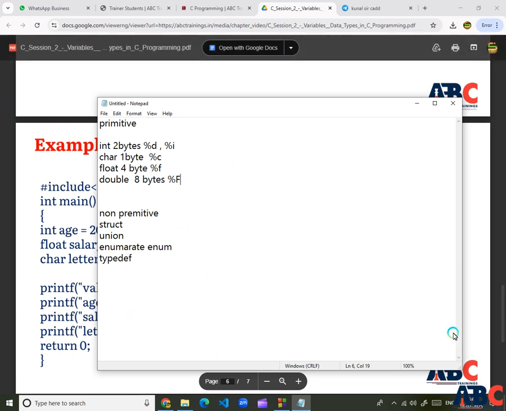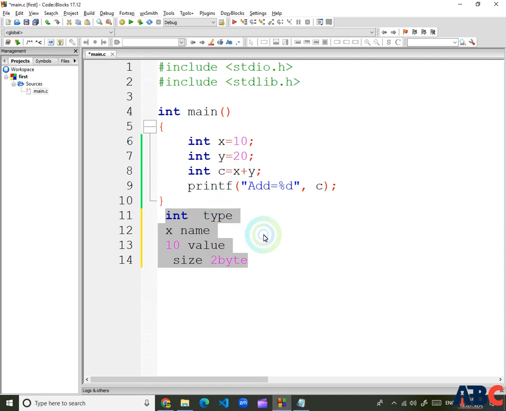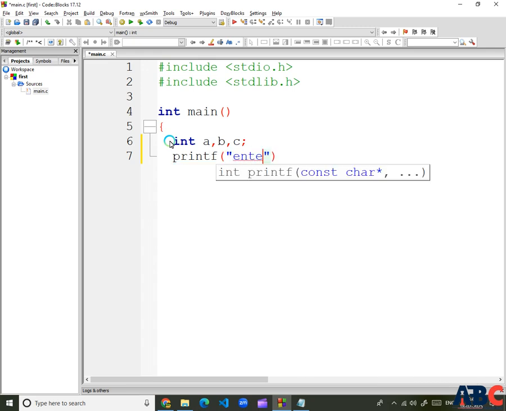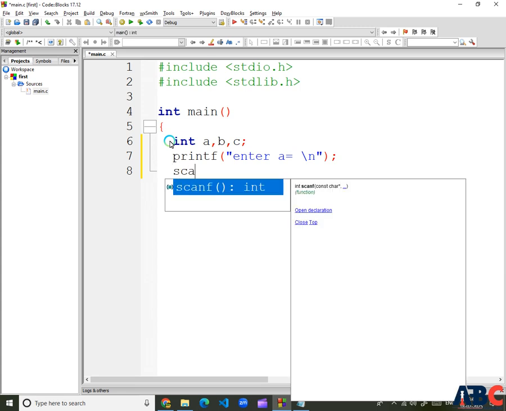Next we write a program for user input using the scanf function. In this example of user input, we declare int a, b, c; In the printf statement we write "enter a =\n";. The scanf function is the user input function.